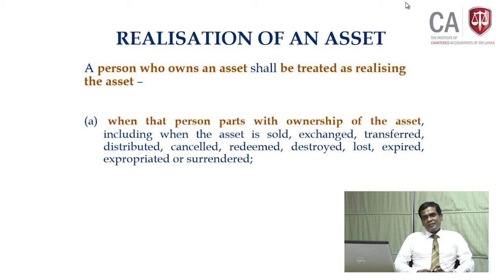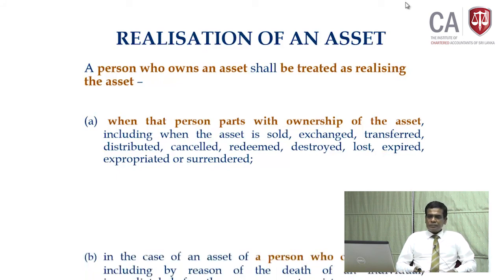Expired, the expiry period is over, or the validity period is over. Expiry, again realization. Expropriated or surrendered. Here you see, it's very, very broad. In some cases there is a change of ownership happening. In some cases ownership is going to be ceased. So A is very broad.